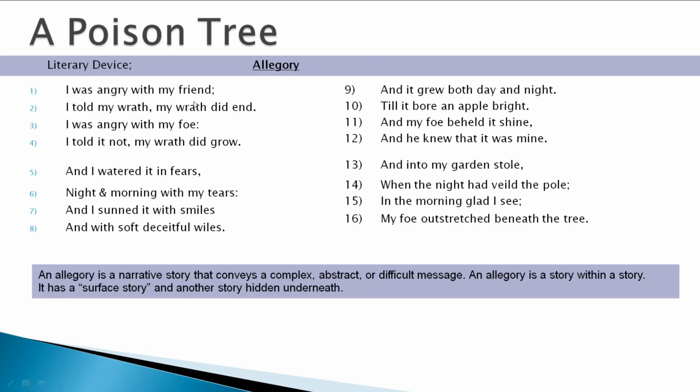So basically he is concealing his true feelings towards his foe or his enemy at this point. And he is not even realizing that by doing so, he is destroying himself in the process as well. He is putting all his energies in planning his vengeance towards his enemy and ignoring all the beauty and all the good he has around him and all the love he has around him. He is ignoring all these things. So this is the allegory.